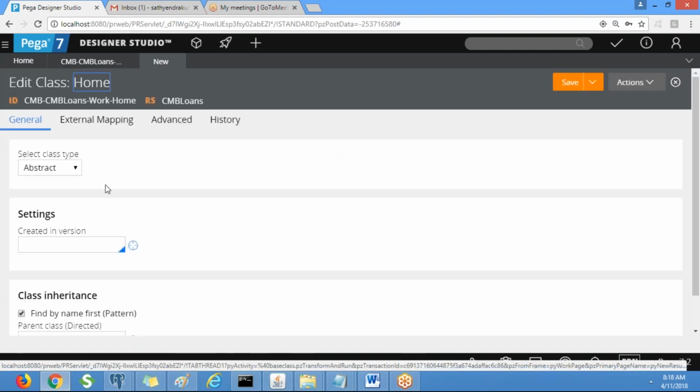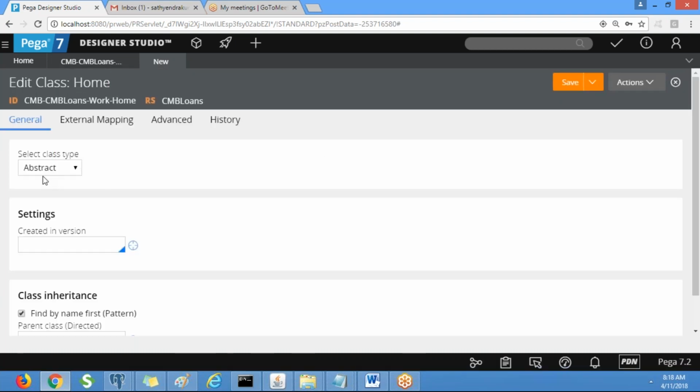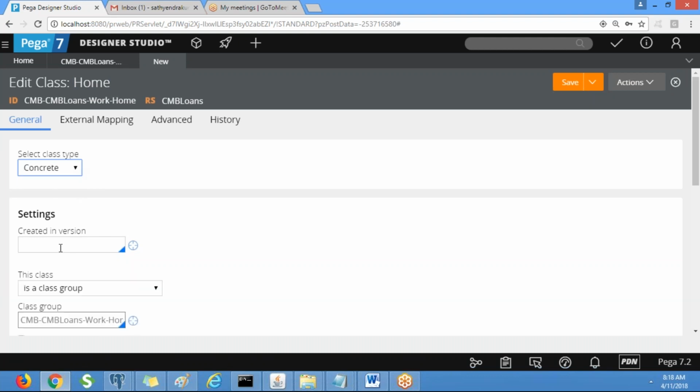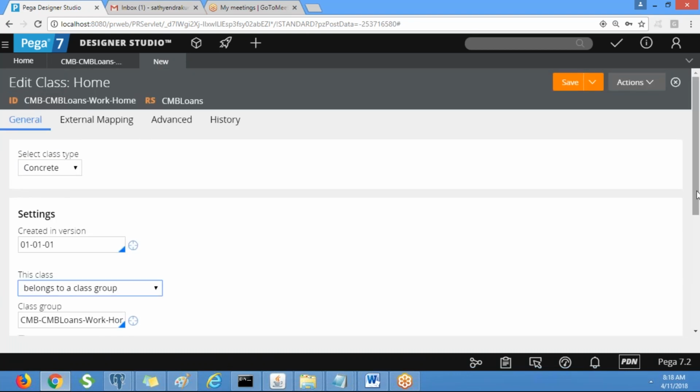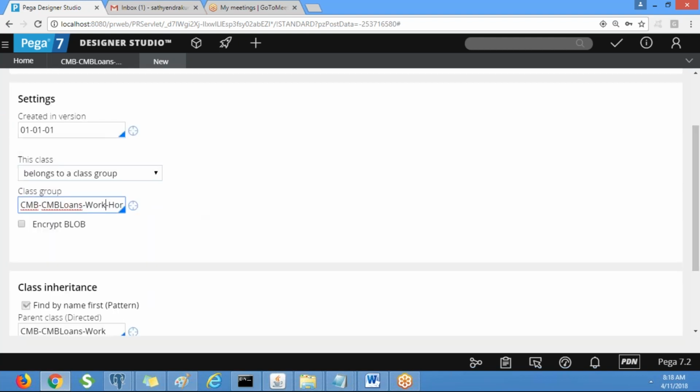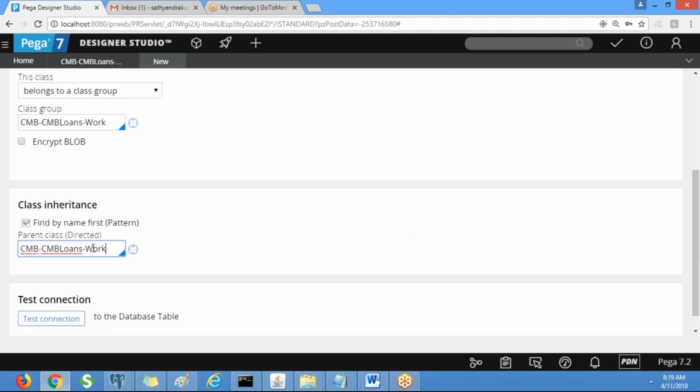Okay. So this is also a concrete class. And you tell me this is also a belongs to class group. Okay. So when we say belongs to class group, we need to select the class group because it will say the same table. Okay. So and select the framework class.